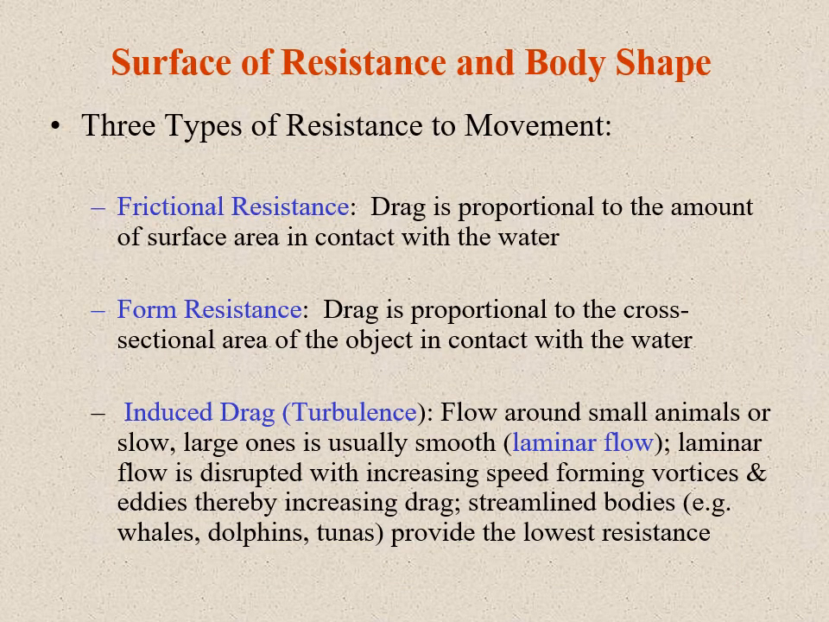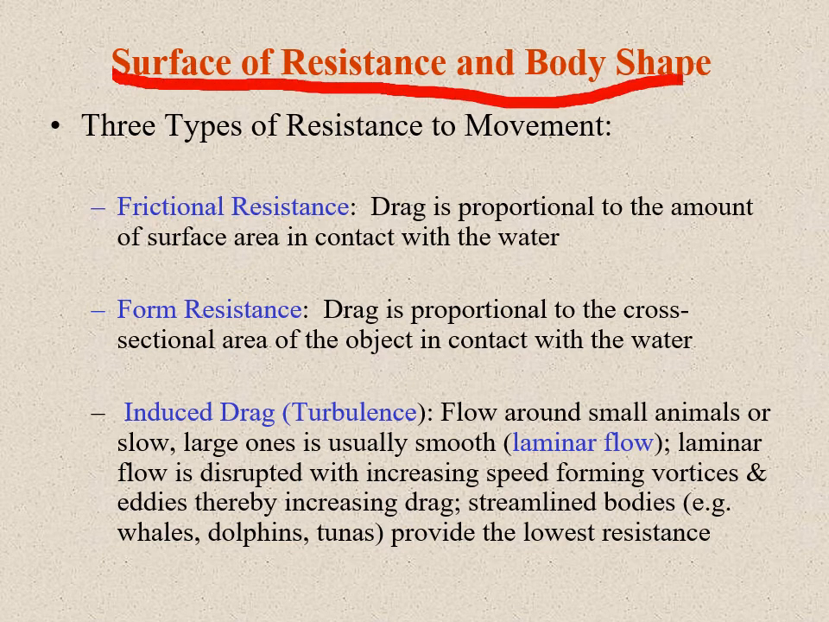Now surface resistance and body shape. This is an important point. There are three types of resistance to movement. First, frictional resistance: drag is proportional to the amount of surface area in contact with the water. Next is form resistance: drag is proportional to the cross-sectional area of the object in contact with the water.